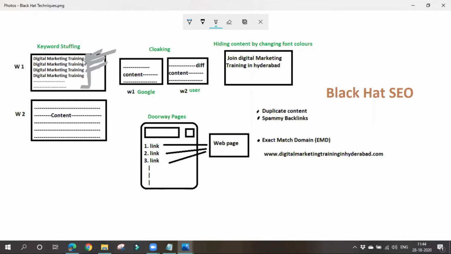So don't make such kind of things. Always write proper content. Along with the content, use some keywords. That's it. Don't overstuff your keywords. This is known as keyword stuffing. We should not do this keyword stuffing. If we do such things, Google will punish us.